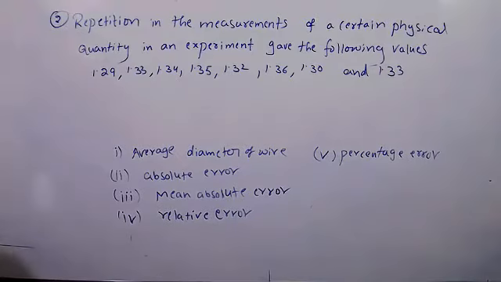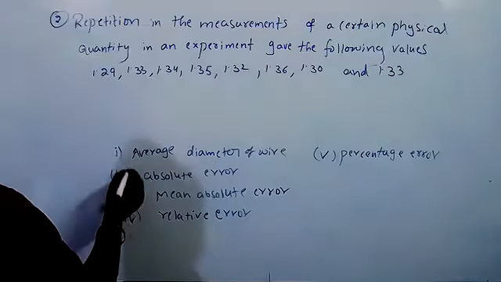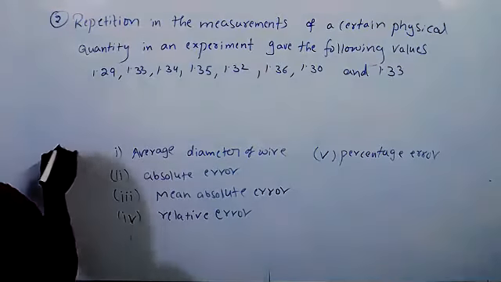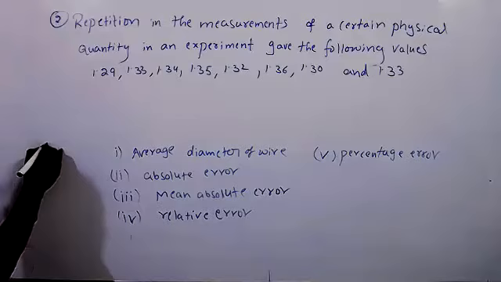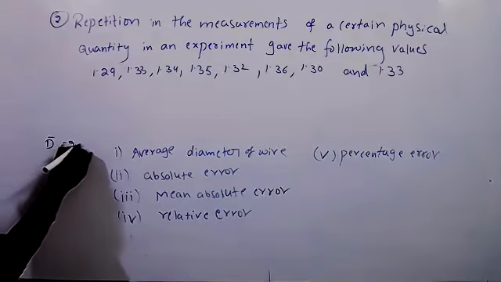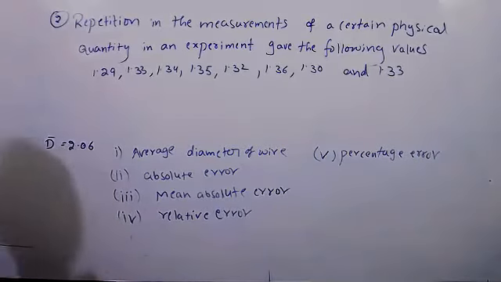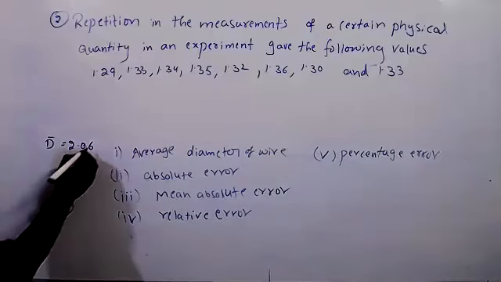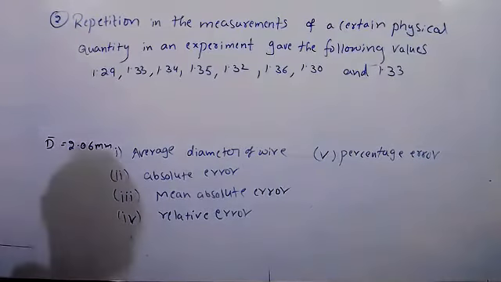Done, sir. First question: what is the answer? Mean, how much is the average value? How much did you get? 2.06. No, 2.6 is wrong; 2.06 is correct. Millimeter. Check once. 0.26.